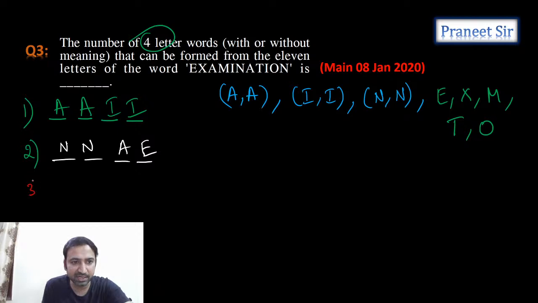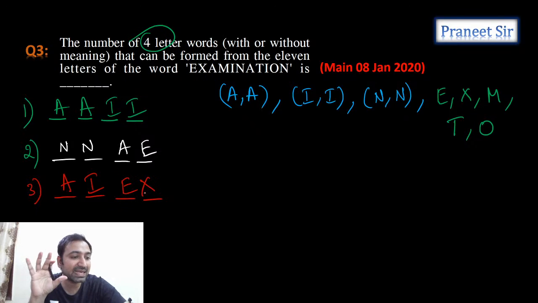The next case is all are different letters. All different letters means maybe something like A, I, E, X, or whatever you want, you can take it. So these are the three possibilities we have. All four letters distinct, or two letters same and two distinct, or two letters same and two letters same of another type. We need to calculate all these three types, guys.